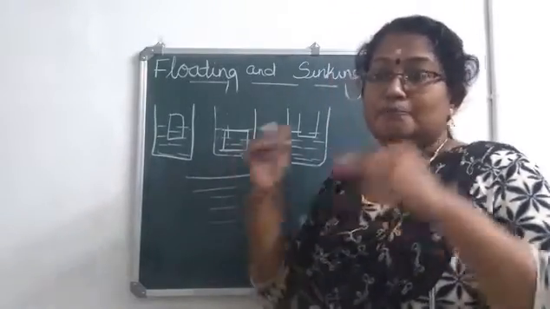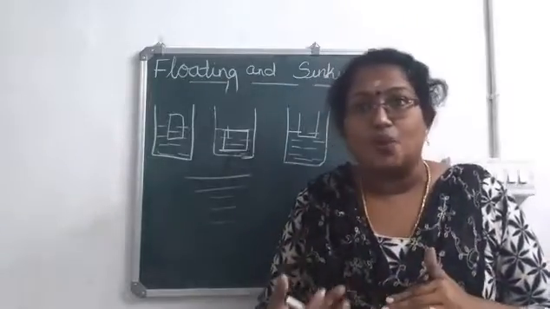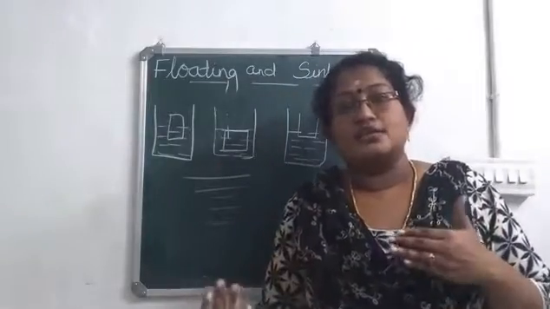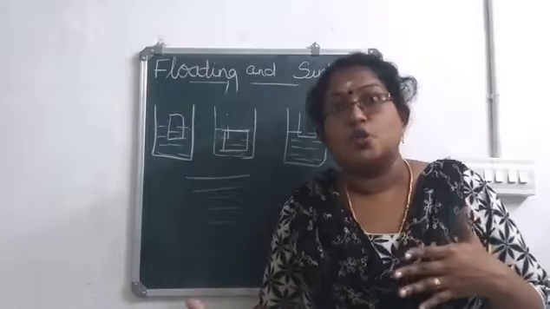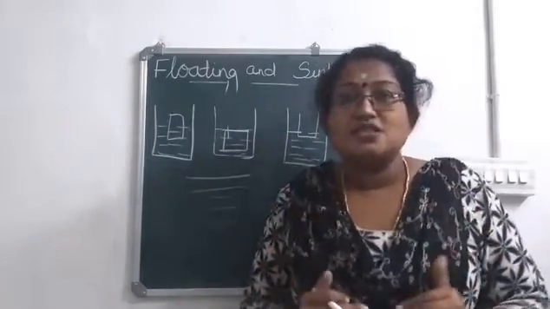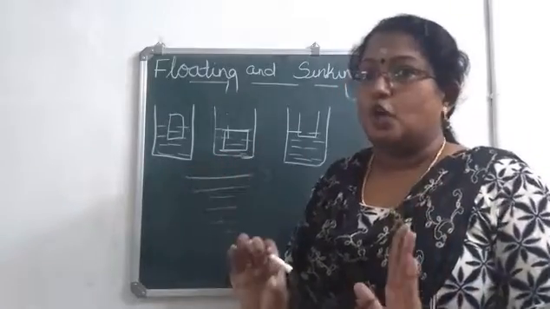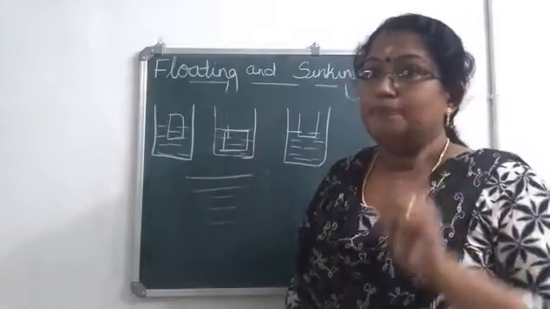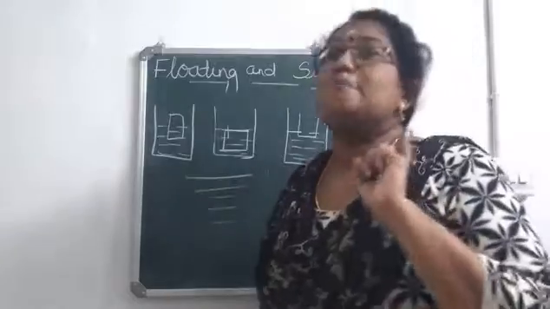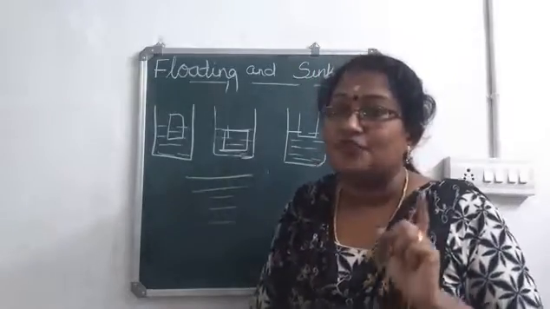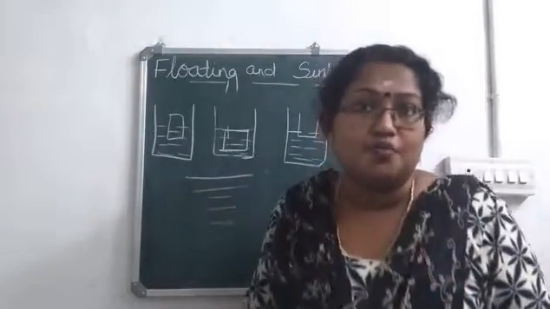Based on the density of water, when you are considering river water, sea water, or the ocean, it will be different. So based on the density, the ship should be loaded. The ship should be loaded based on the density of the water through which it is moving.